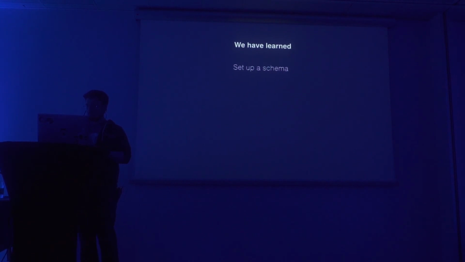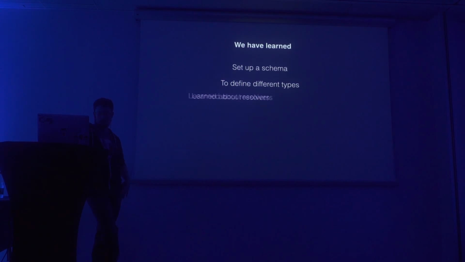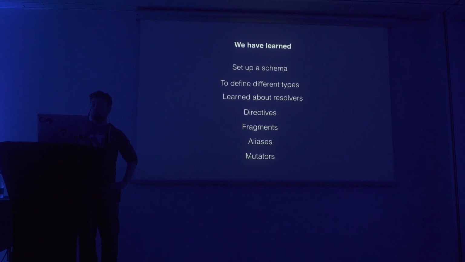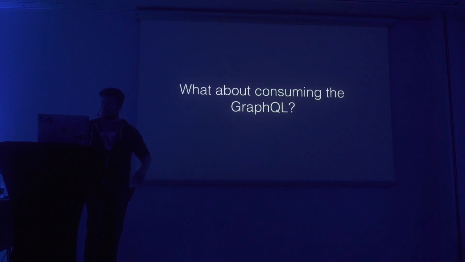So what have we learned so far? We have learned to set up a schema. We have learned to define different types. We have learned about resolvers, how important those are. And directives, we like those. Fragments, to make our lives easier and more DRY. Aliases, to rename the column to what we want. And mutators, our create, update, delete.